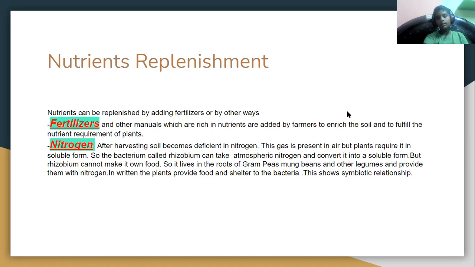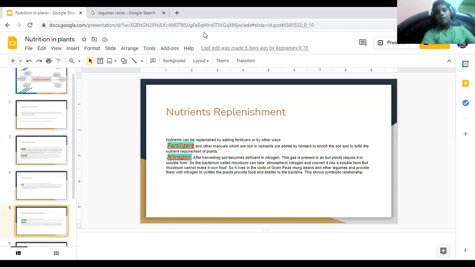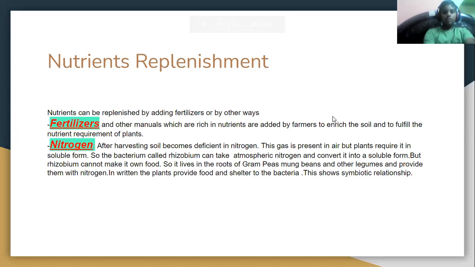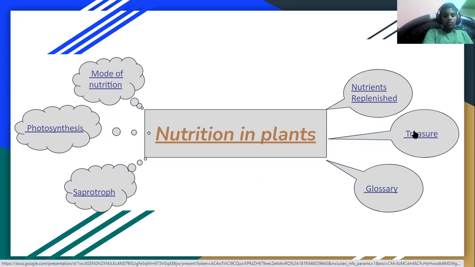I'll just share it. Yes, this. So here we have the leguminous root. It lives in the roots, and this shows a symbiotic relationship, which we learned before. Next, we completed the chapter. We will just revise some concepts. Treasure.